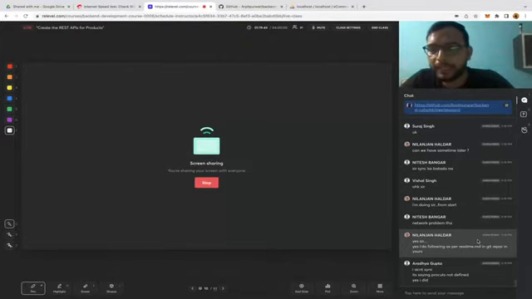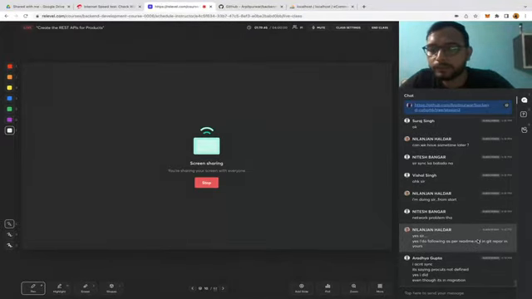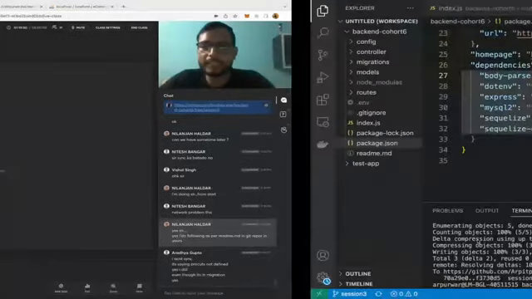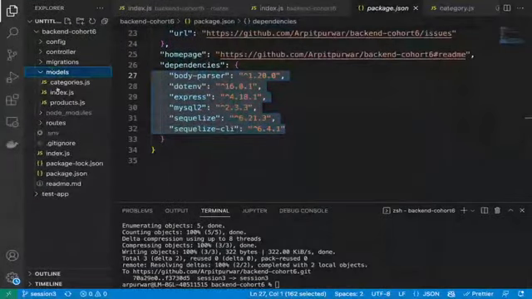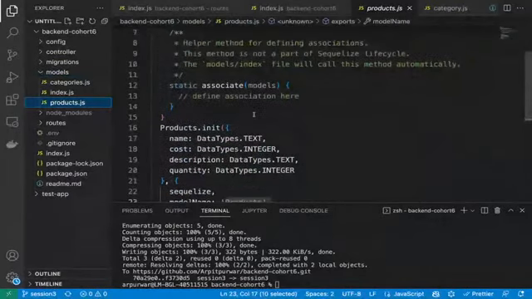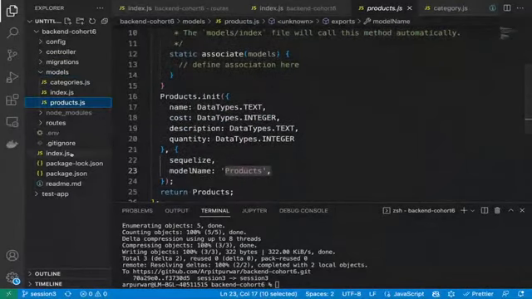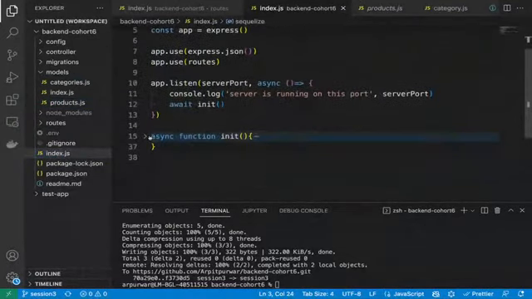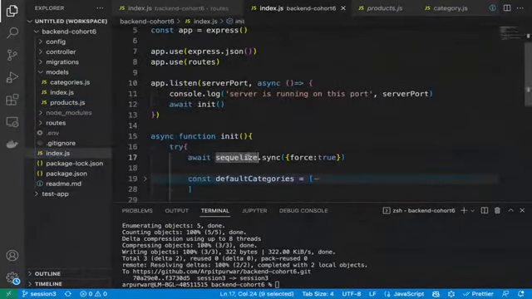Your model has been created correctly, right, Arad? You can see the similar file in the model folder, you can see product.js. You can see everything here. Correct? And then in index.js, you are just simply doing sequelize.sync, like earlier where the categories was there.